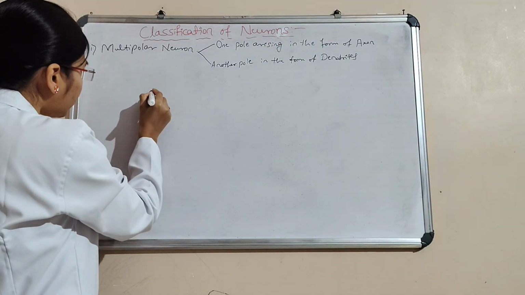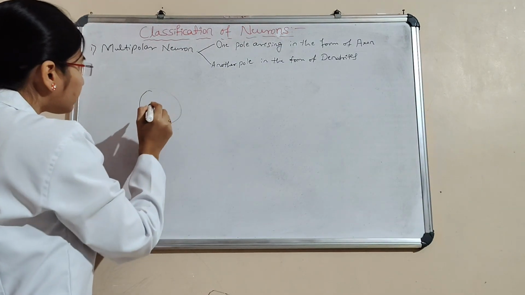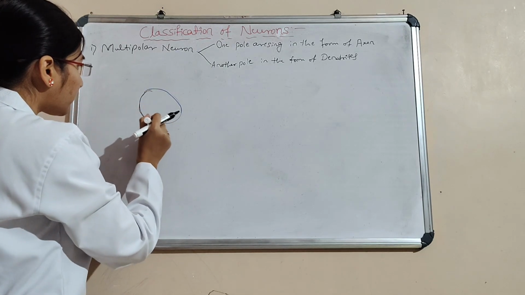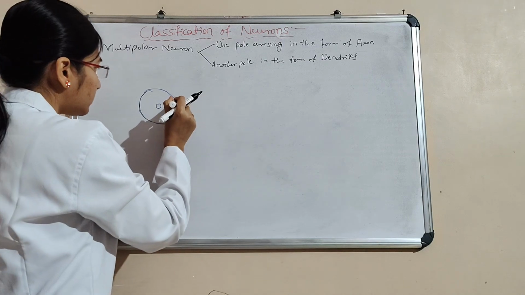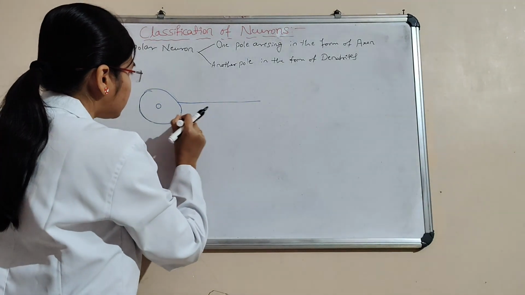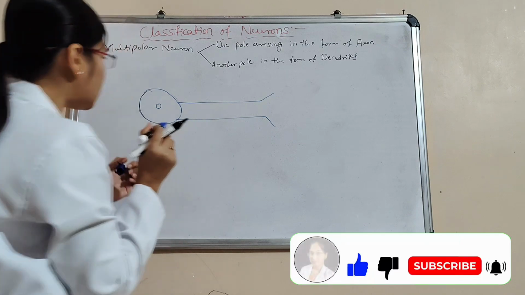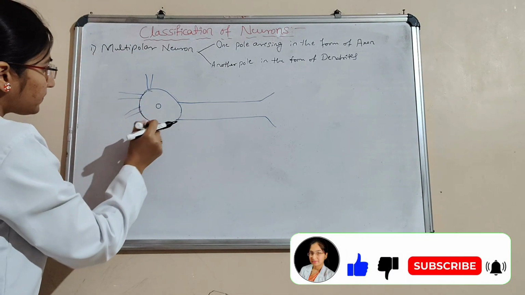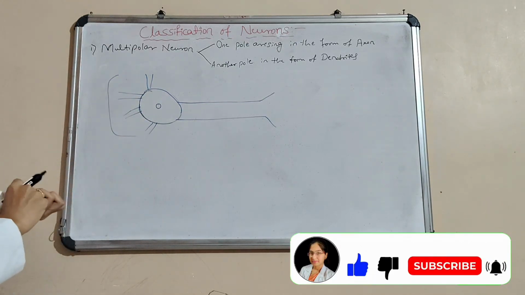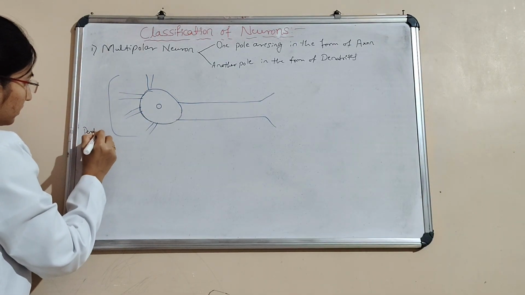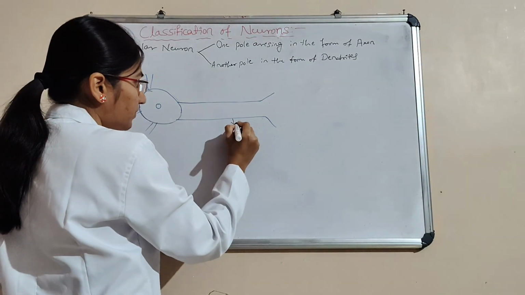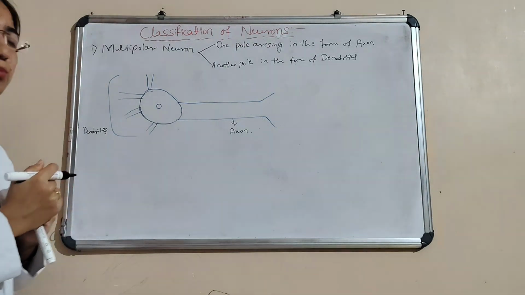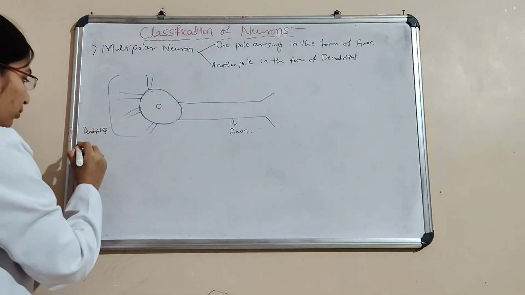Here this is the cell body, and then this is the axon. And then this one is dendrites, and then this one is the axon. Okay, then where is multipolar neuron present? It's very important.